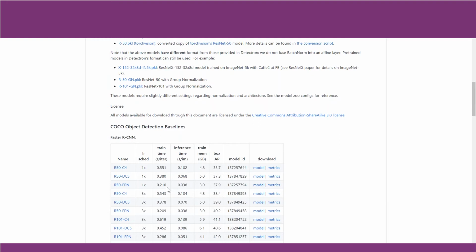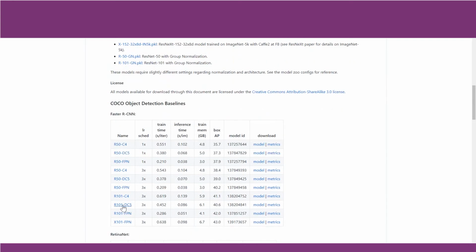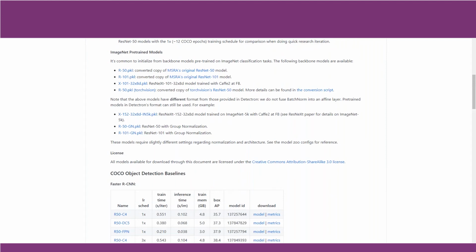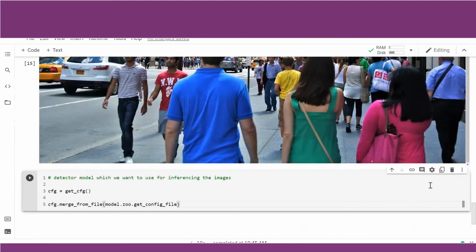Suppose you want to infer a particular video using a COCO model. It would be interesting for all of us first to try out various models, check how the inferencing is happening on your edge device or on your local system, how it is giving the performance, and take a call on which model to choose. So now let us call one of the models, which is the COCO instance segmentation Mask RCNN R50 FPN 3x model. We are going to call that model here.